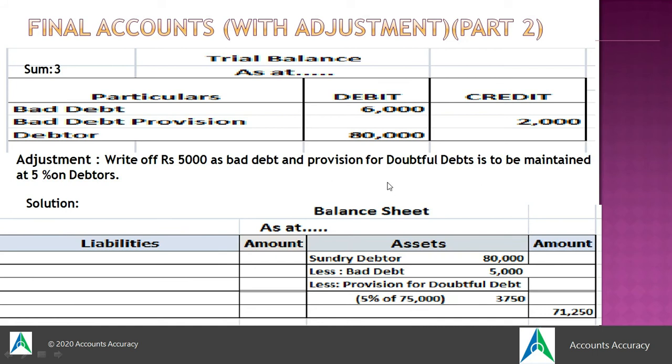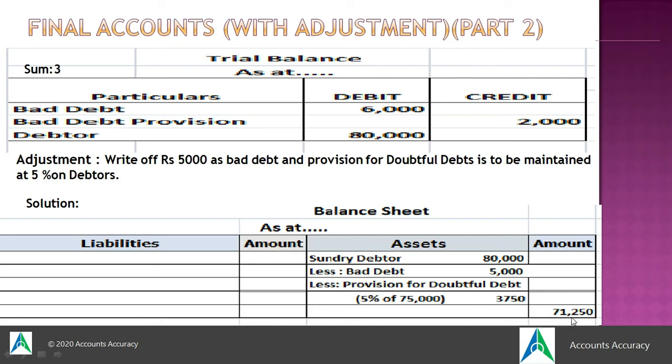On that 75,000 you are supposed to create the new provision of the current year, that is 5% on the leftover debtors. So you will create the 5% provision on 75,000, that is 3750. So this is the new provision of the current year.